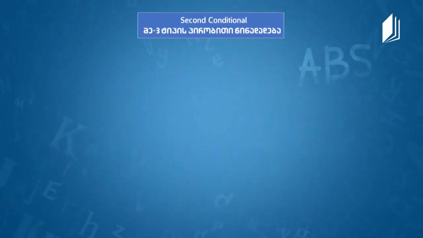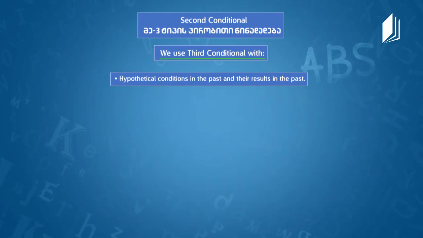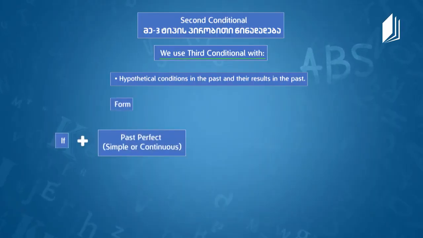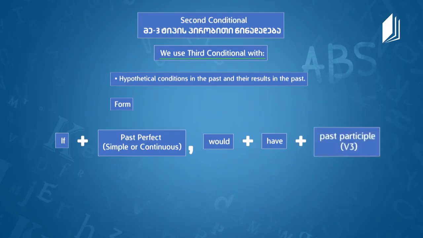And now we are going to talk about third conditional. And when do we generally use third conditional, Mr. Darrow? Well, hypothetical conditions in the past that end up also in the past. All right, and about the form, we use if plus past perfect, or simple or continuous, plus would plus have plus past participle. And I will give you an example.